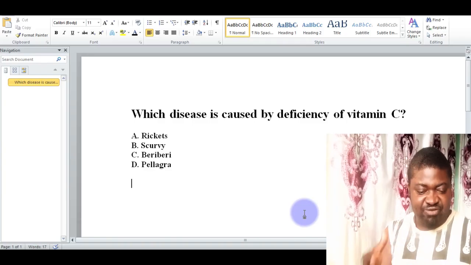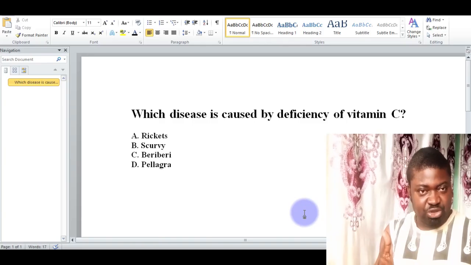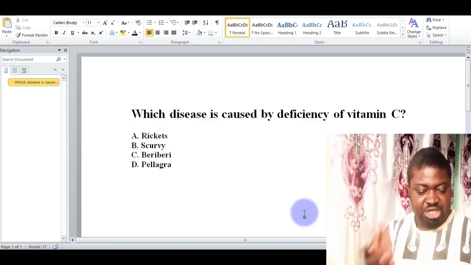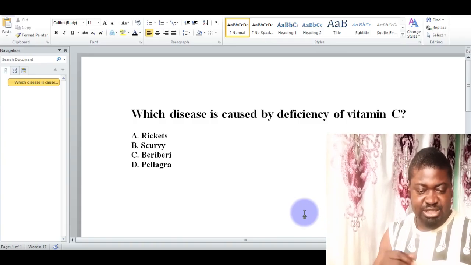That is called scurvy, because vitamin C is essential for collagen formation. When you don't have it, you tend to produce those scars on your body, which we term scurvy. And of course, it may sometimes lead to bleeding gums as well as poor wound healing. So vitamin C is very essential in our body. Let's proceed to the next.